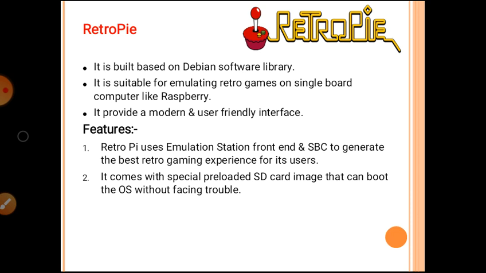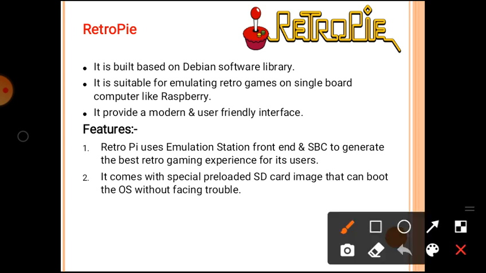It is suitable for emulating retro games on a single board computer, for example Raspberry Pi. It provides a modern and user friendly interface. Now the features of RetroPie.